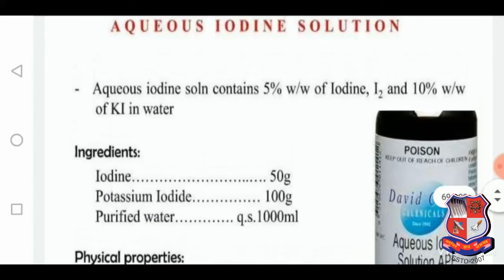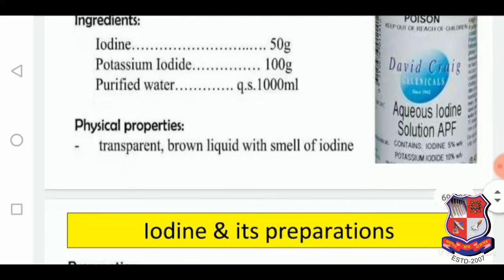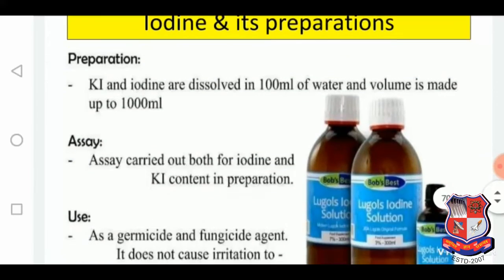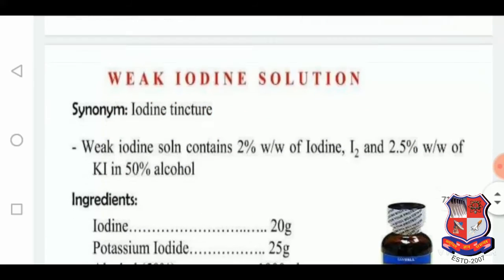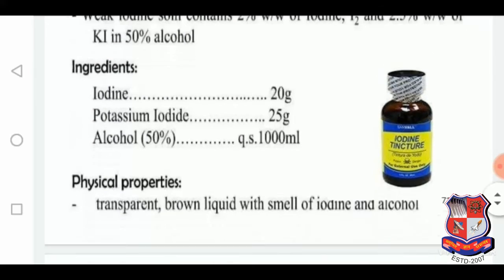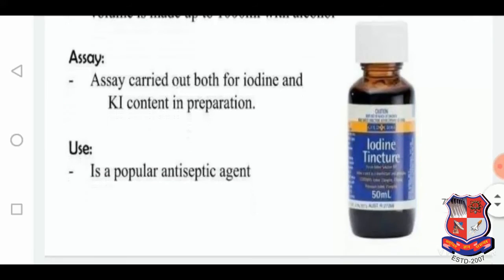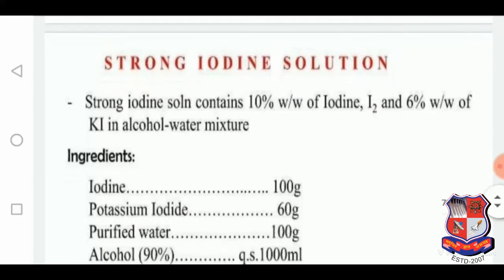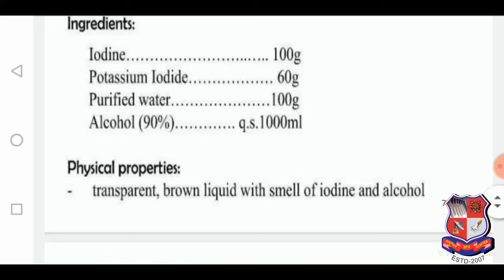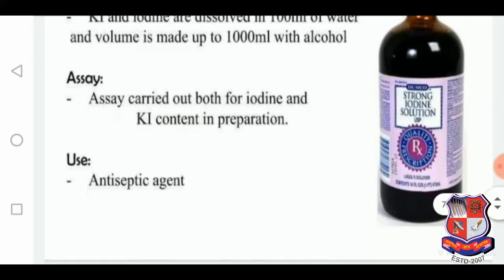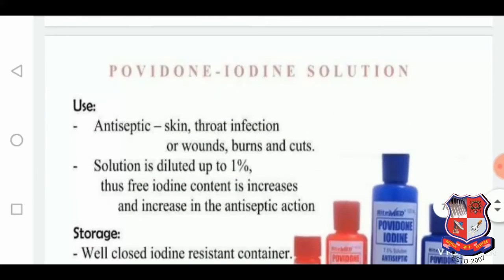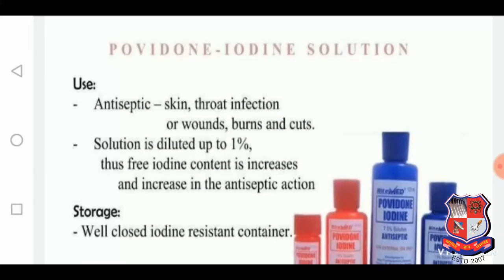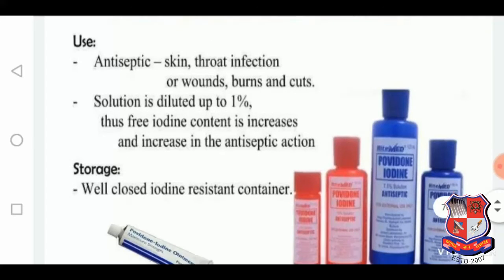Aqueous iodine solution, here is the preparation, various ingredients. Label claim is there, physical and chemical properties. Iodine and its preparations, the Lugol solution is also there. Weak iodine solution is also there. Iodine tincture is there. Strong iodine solution. Povidone iodine solution is there. Povidone iodine solution is a very good antiseptic in throat infections or wounds. It is used as a gargle preparation.